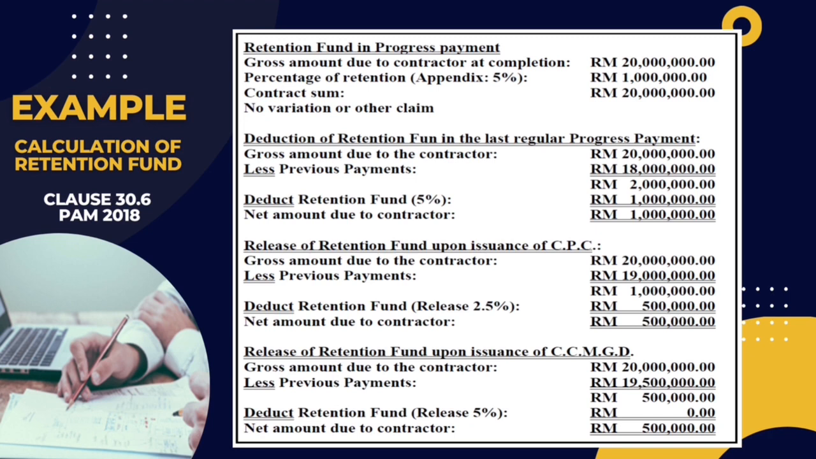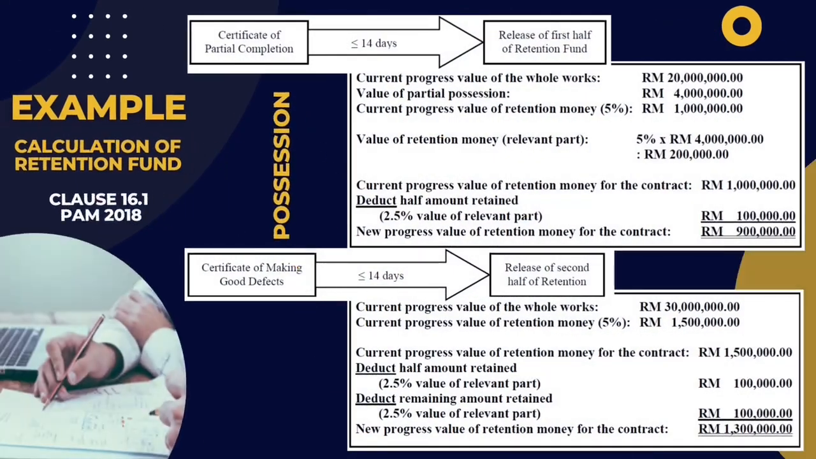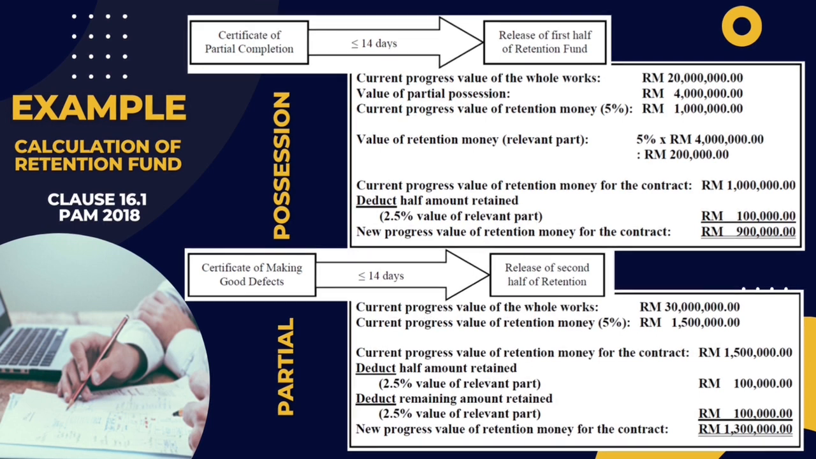For the release of retention fund upon issuance of completion of making good defects, it is required the total payments to the contractor of 500,000 ringgit Malaysia to be deducted with 5% of retention fund if any. Thus, the contractor is paid 500,000 ringgit Malaysia, meaning the whole amount of 20 million ringgit Malaysia is returned to the contractor as no more money is retained as retention fund. Here is another example of calculation of retention fund.